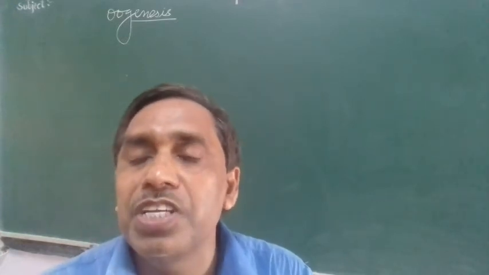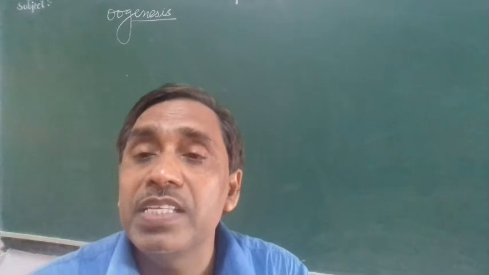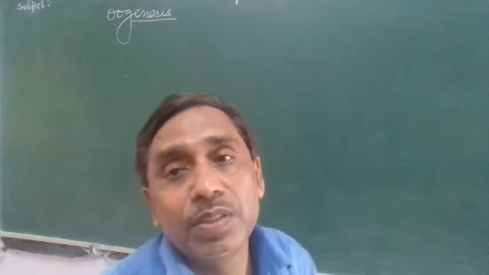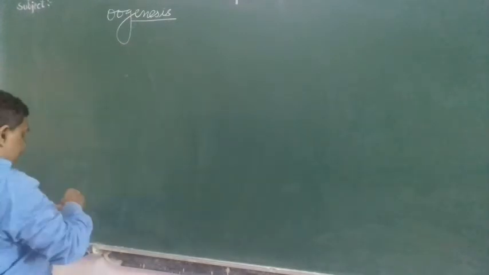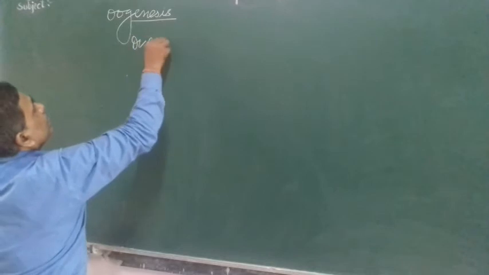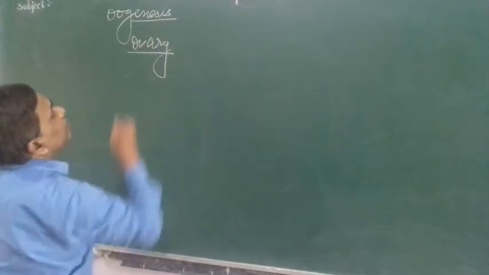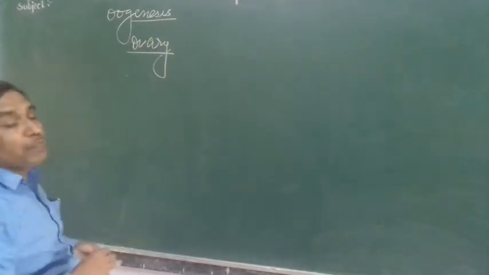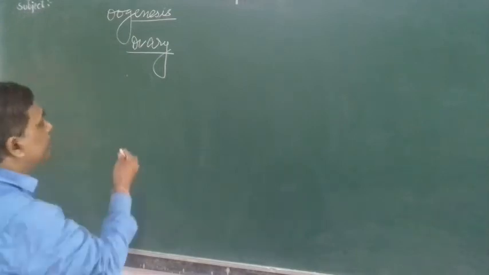Let us see the entire process, how it takes place and at which stage. So, the ovary. The ovary is the main reproductive organ in the female. A pair of ovaries is present in the abdominal cavity.